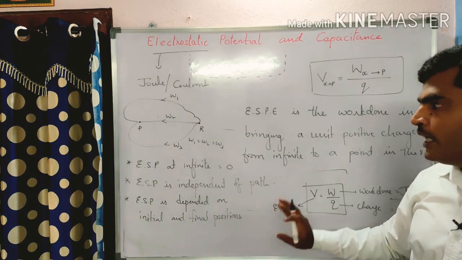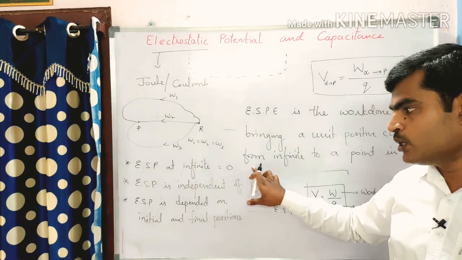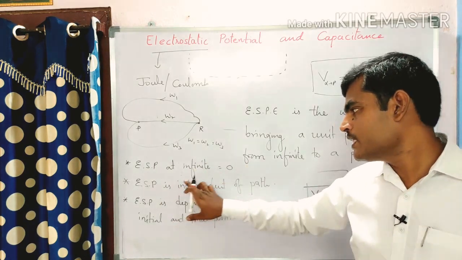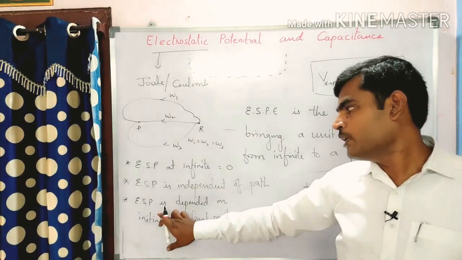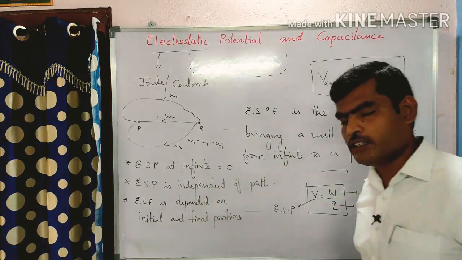What are the points to be learned from here? Electrostatic potential at infinity is equal to 0. Electrostatic potential is independent of path. Electrostatic potential is dependent only on initial and final positions.